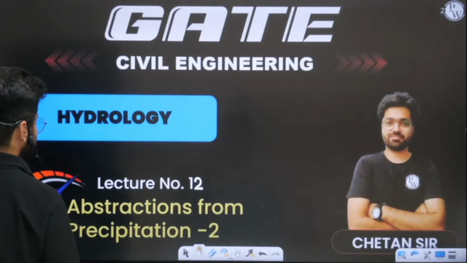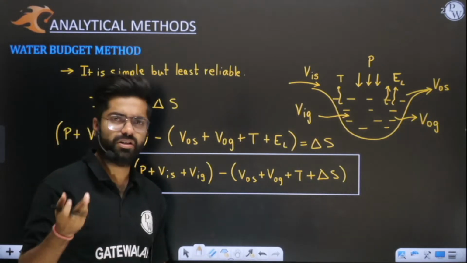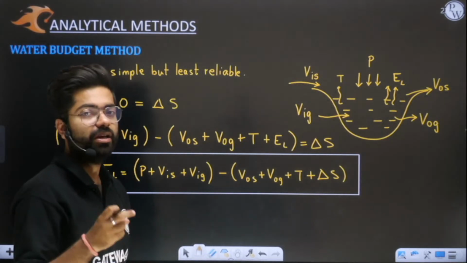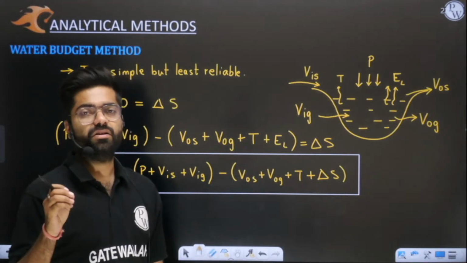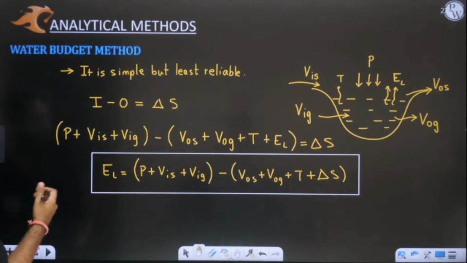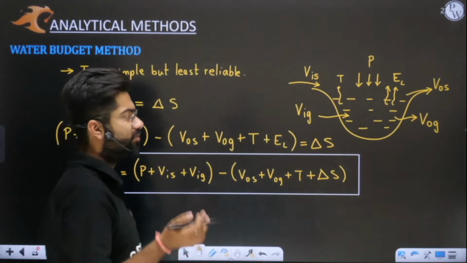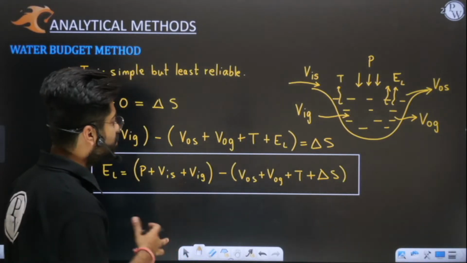Then we have the energy balance method, but we will not discuss that. It's not important, that's why I will not discuss it. Then we have mass transfer, that is beyond the scope of syllabus. So water budget is the only method which you should consider because it's simple and it's within the scope of syllabus right now, so we will discuss this only.